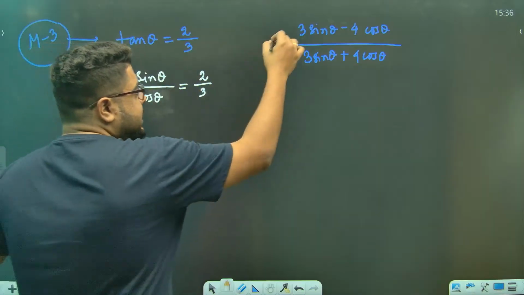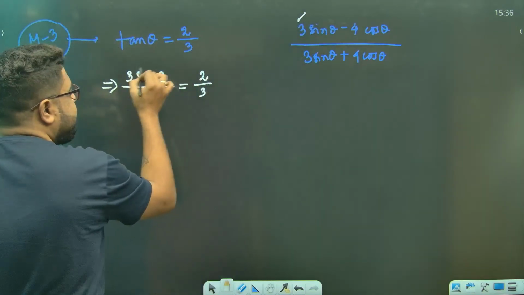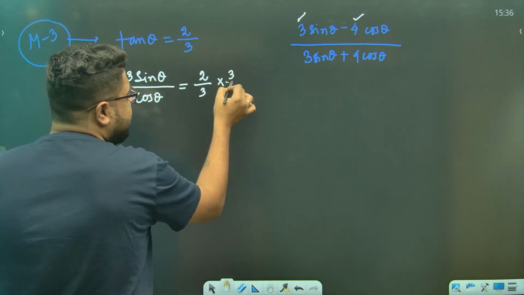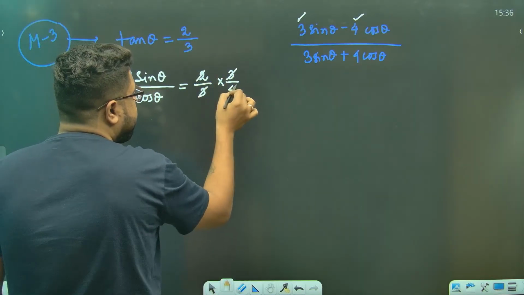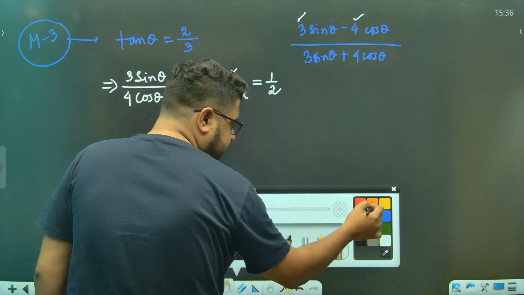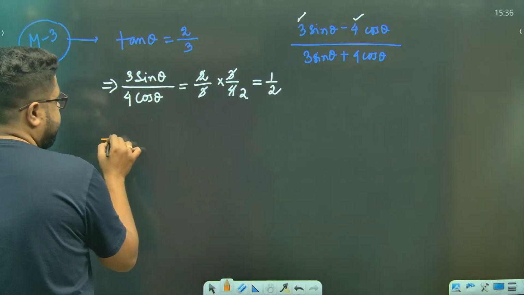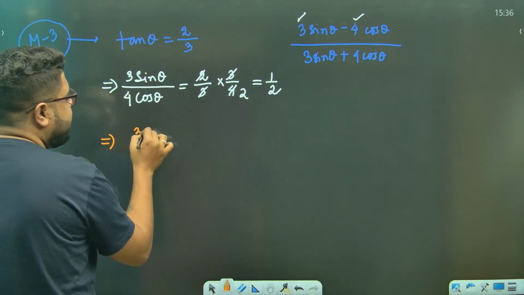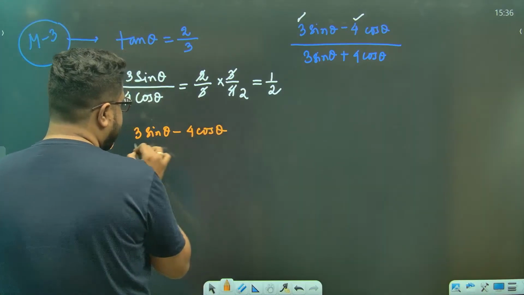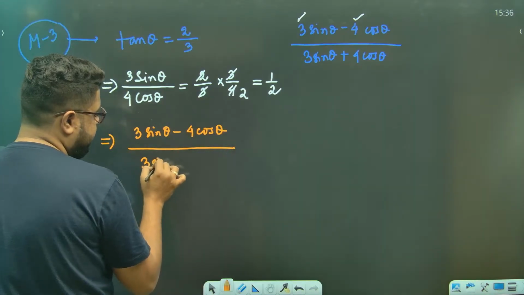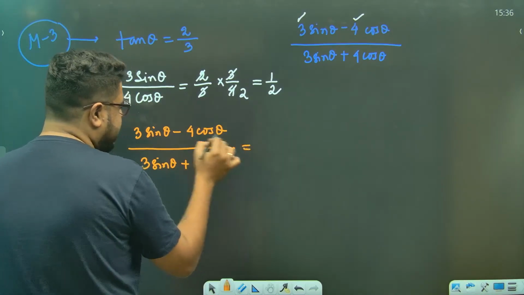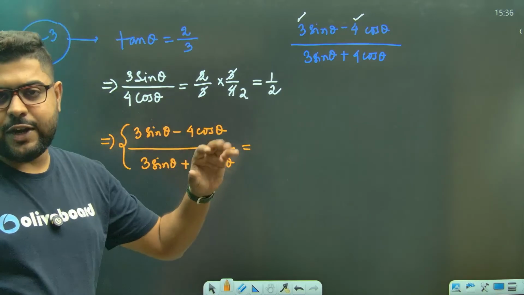Again, sir, sin theta has a 3, cos theta has a 4. So I'm multiplying by 3 by 4, and this side I also have to do the same. So this side is 1 by 2. Right? Sir, do componendo dividendo with minus on top and plus in the bottom.